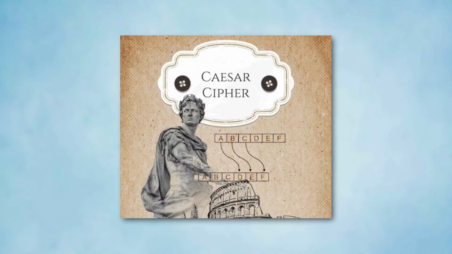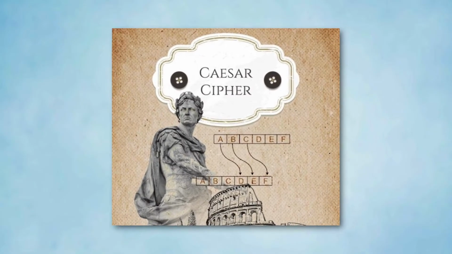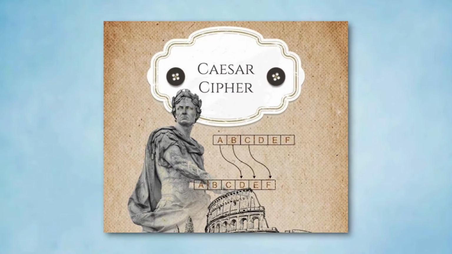Today we learn about ancient cryptography. We will learn about Caesar shift cipher, which is the first stop on most people's journey into secret codes in cryptography. We will be encrypting secret messages, decrypting them to make them readable again, and finding out how to break the code even if we don't know the key. Now let's dive into some little history.